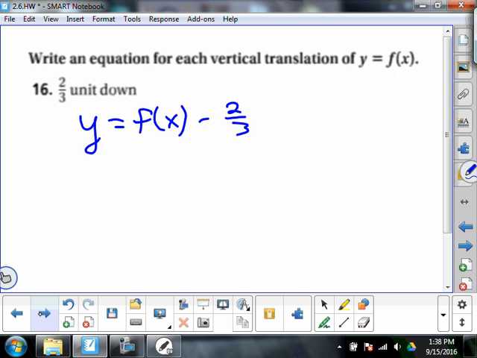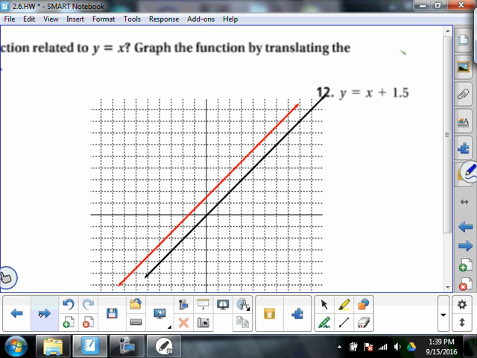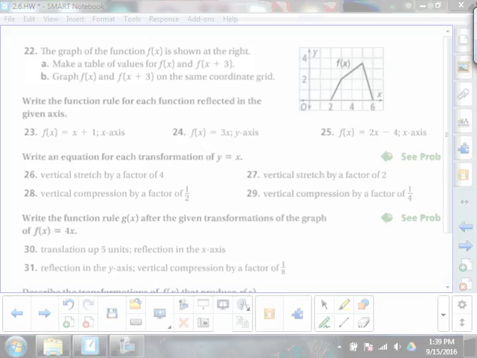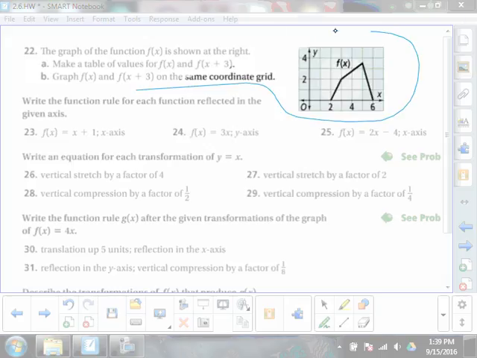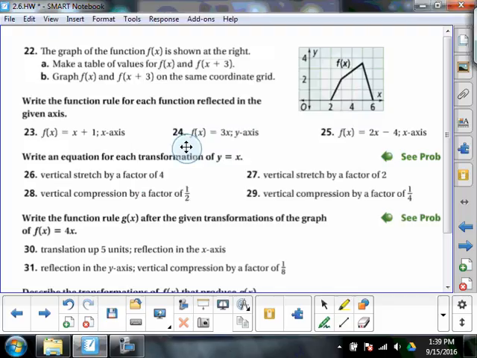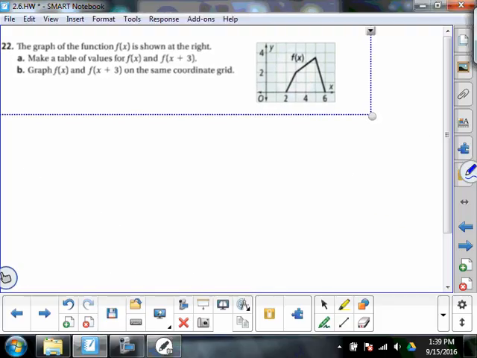All right. The next one we got to look at is 22. It says make a table of values and then graph this modified one on the same grid. Well, that's going to be kind of cool. I don't like the table, but graphing the modified one should be pretty fun.